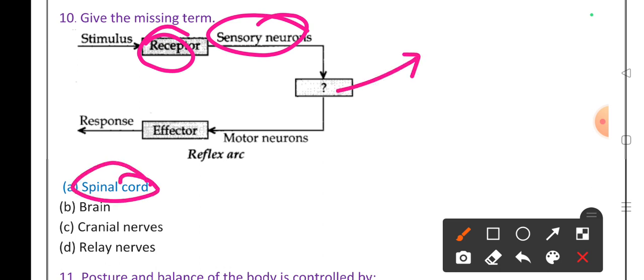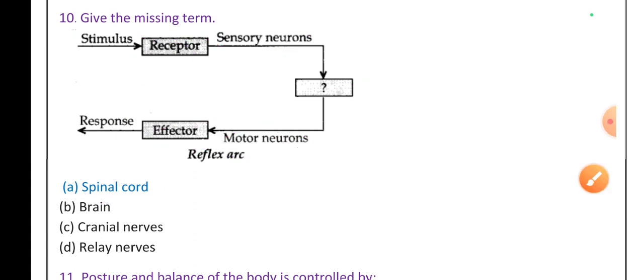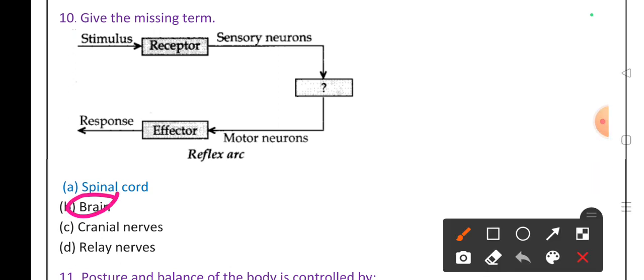Then the spinal cord sends a message to motor neurons and effectors, and the effectors show the response visibly. That's why in a reflex action or reflex arc, the brain, the relay system or the cranial nerves will not participate. Which one participates there?